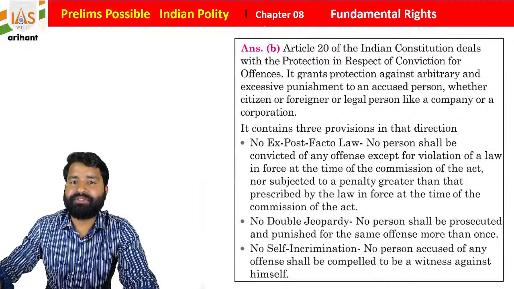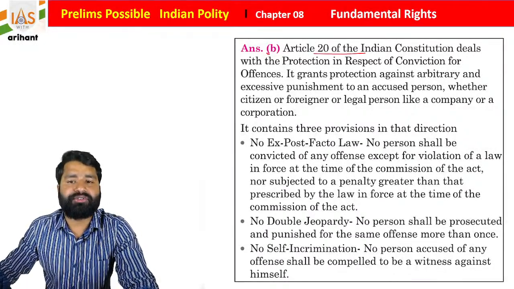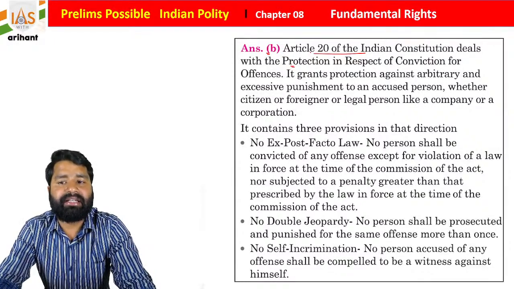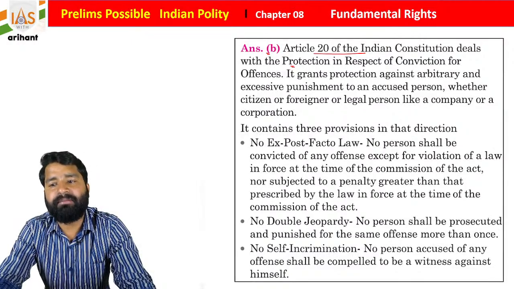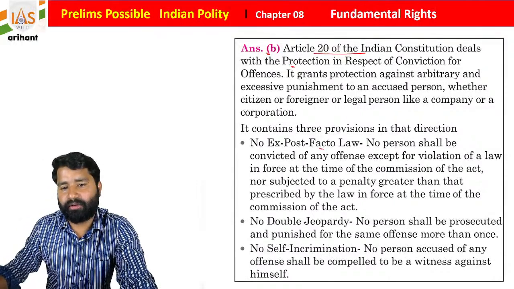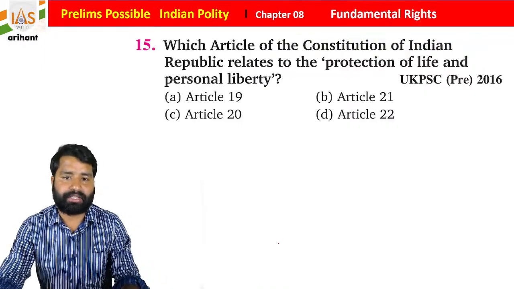Easy. Now see the basic explanation. Article 20 of the Indian Constitution deals with protection in respect of conviction for offences. It grants protection against arbitrary and excessive punishment to an accused person, whether a citizen, a foreigner, or a legal person like a company or corporation. So it contains three provisions: no ex post facto law, no double jeopardy, and no self-incrimination, students. I hope you are all getting it.